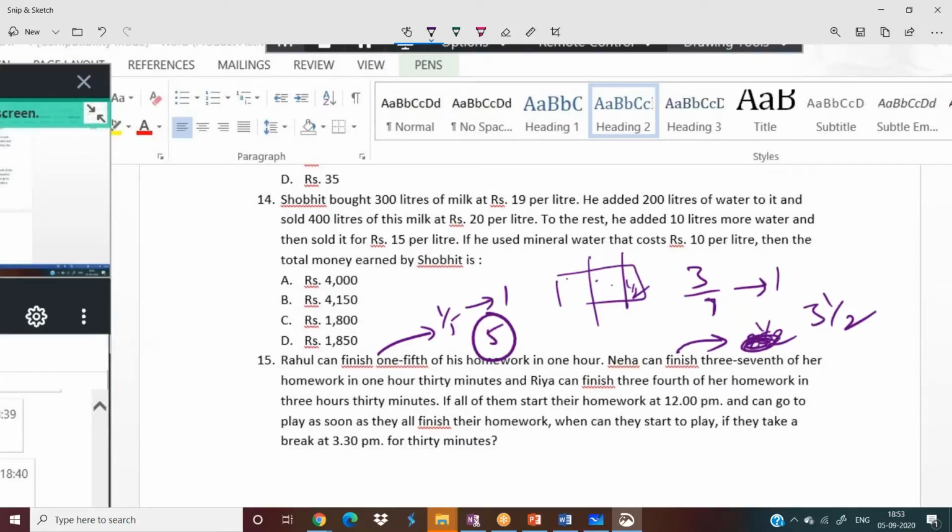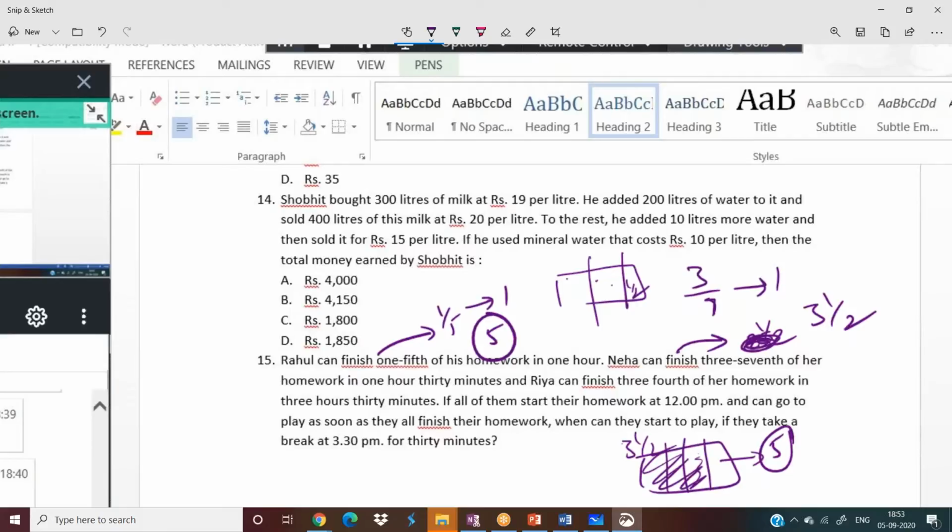Ria can finish 3/4. 1 2 3 4. Ria can finish 3/4 in 3 hours. 3 hours 30 minutes, 3.5 hours. So for the remaining, just give 1 hour. Not 1 hour, give it 1.5 hours. Still 5 hours only. Not even 5 hours. She'll finish before 5 hours itself. Still maximum 5 hours. Okay.